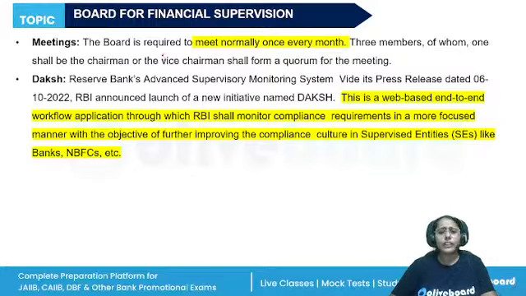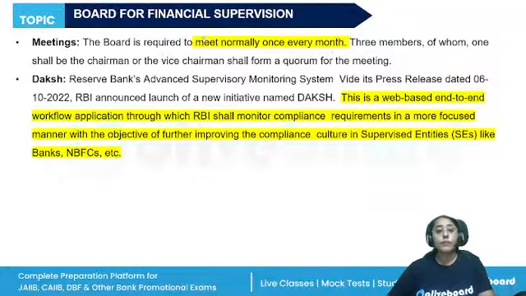If we are talking about the constitution and composition, the governor of RBI will be the chairperson, deputy governors will be there, and four directors from the Central Board of the Reserve Bank will be there. Functions: fine tuning the supervisory process, introduction of supervisory rating system, better monitoring and enforcement of the framework.